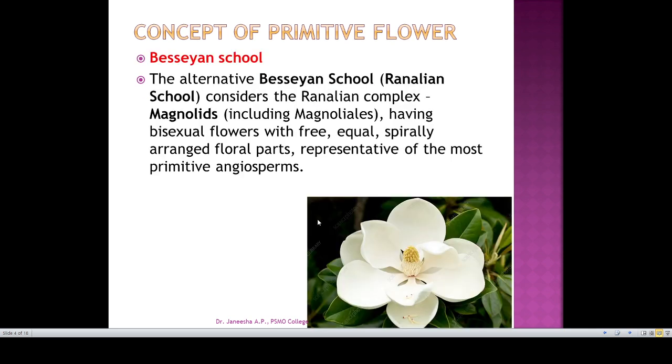And the second one is the Besseyan school, where we say magnolias are the primitive. Alternatively, the Besseyan school considered the Ranalian complex, that is the magnolias, having bisexual flowers with free, equal, spirally arranged floral parts, representative of the most primitive angiosperm. Magnoliaceae, Michelia or Magnolia, we know the flower. It has numerous floral organs which are spirally arranged, large flowers. So these are considered the primitive flower.